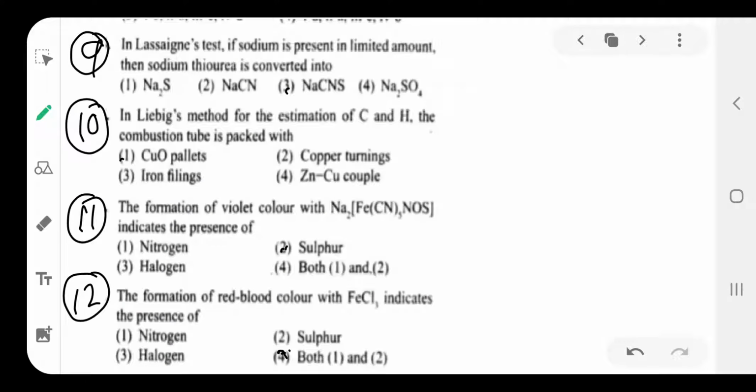Then next, question number 9. In the Lassaigne test, the sodium is present in a limited amount.